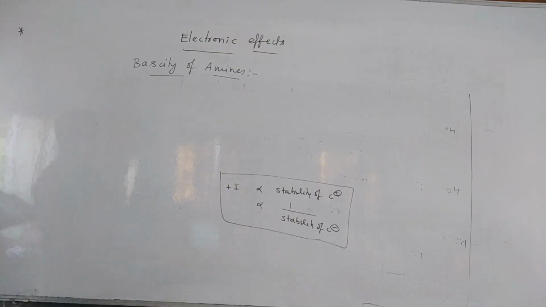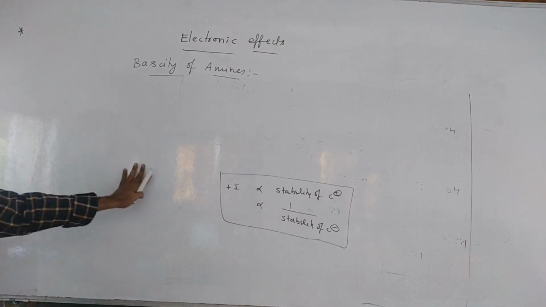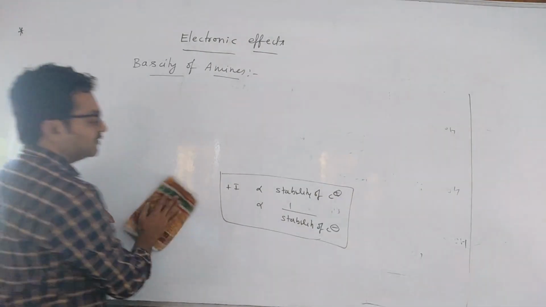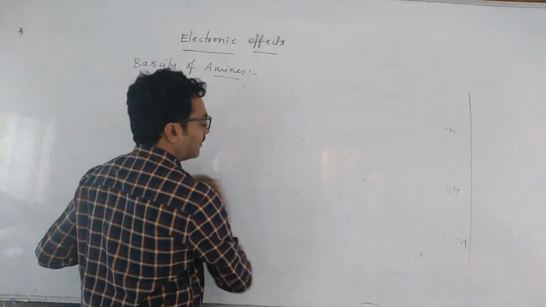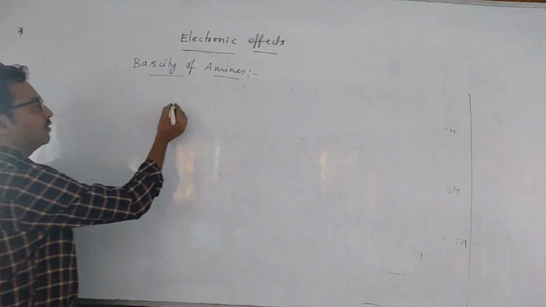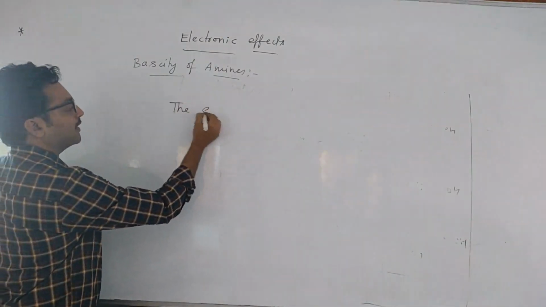Nitrogen contains a lone pair of electrons. So how can you say the basicity of amines now? Very good. How easily it gives the lone pair of electrons, that will be its basicity. Same like acids, how easily it gives H plus ion, that is its acidity. And for bases, how easily it gives the lone pair of electrons, that will be its basicity.